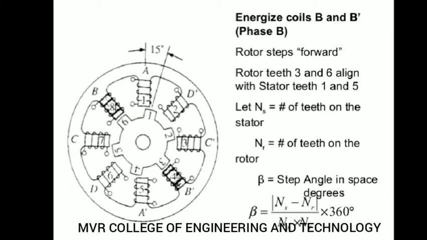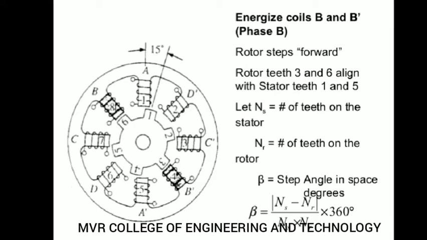In order to get these step angles, I have already told you. What is the step angle formula for the stepper motor? Step angle beta is equal to (Ns minus Nr) by (Ns into Nr) into 360. Here 360 is the total revolution of your motor. Ns is the teeth of the stator and Nr is the teeth of the rotor.